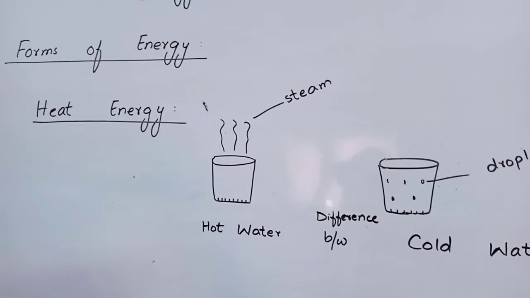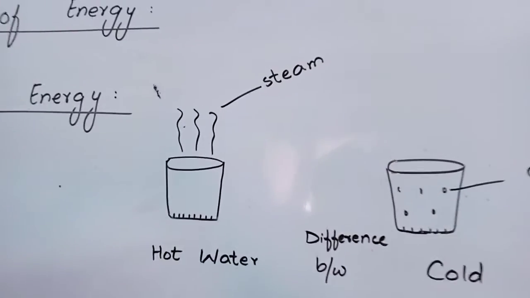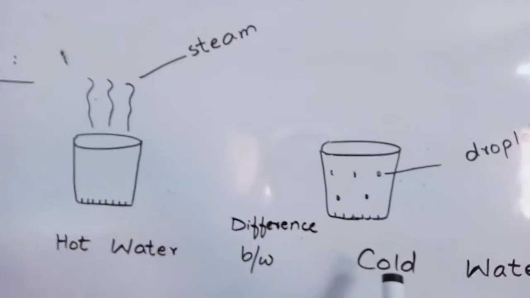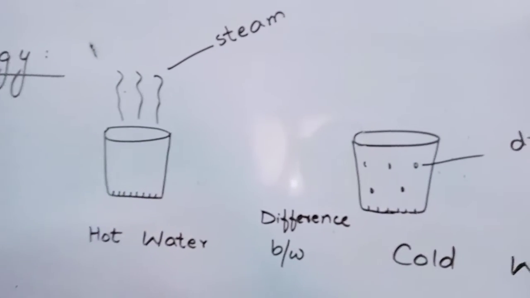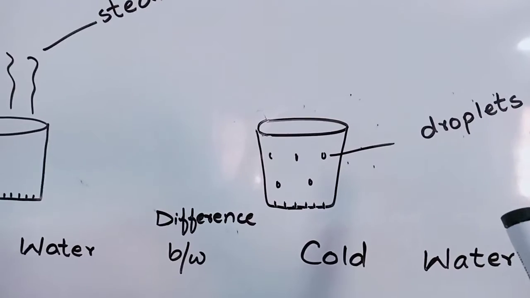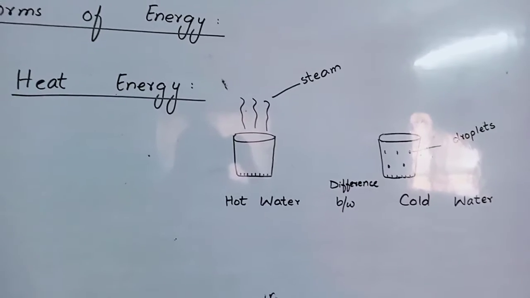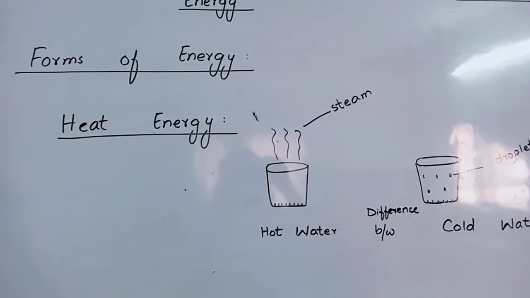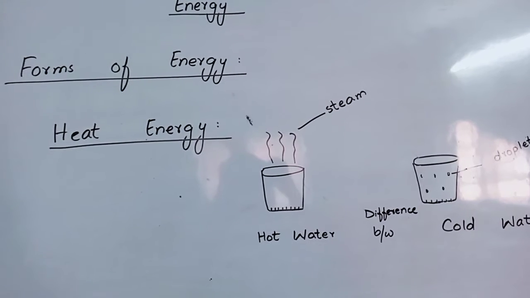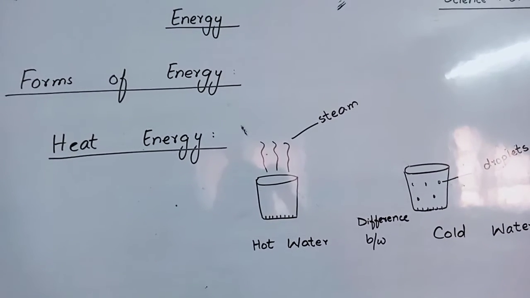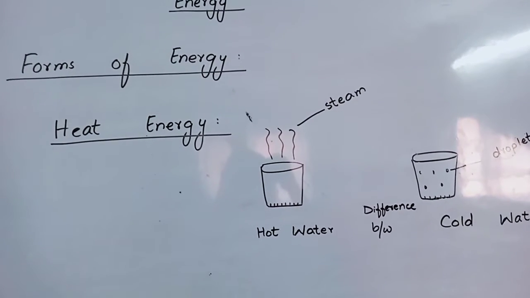The third heading is heat energy. I have drawn two glasses. One has hot water and the second has cold water. For the hot water, steam is coming out, and for the cold water, droplets are shown on the glass. Now what is the difference between the glass of cold water and the hot water? Hot water has more heat energy than the glass of cold water. Similarly, when you burn coal, wood or fuel, you get heat energy.